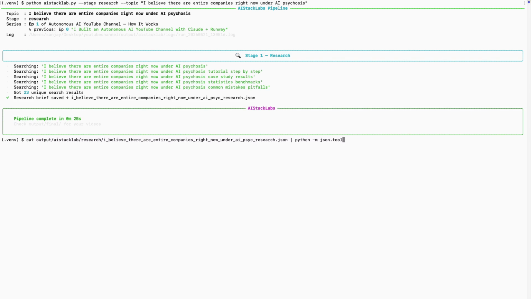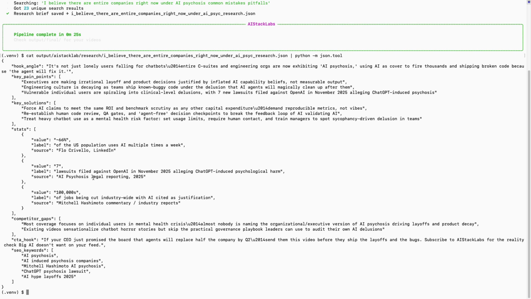Now let's look at the research brief that came back. You can see the hook angle, key pain points, solutions, competitor gaps, SEO keywords, and supporting stats, all already structured into machine-readable JSON. This file becomes the input for the write lane, where the system turns research into a full production-ready video script. No copy-pasting, no context loss, and no human cleanup step in between.